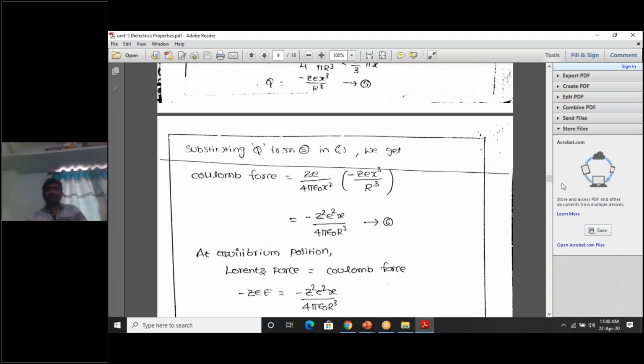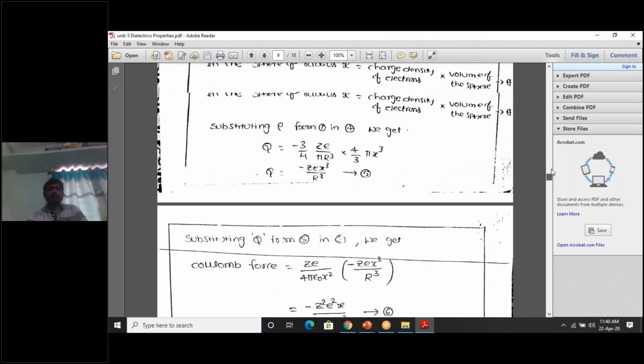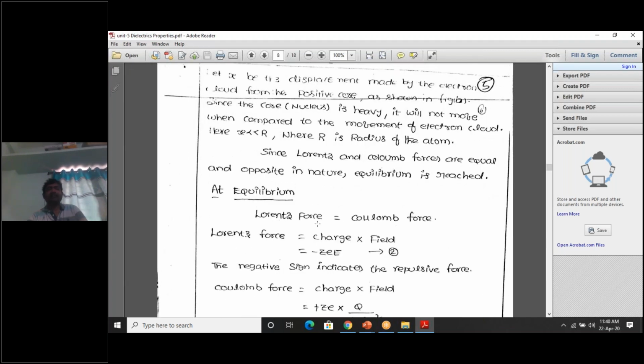At equilibrium position, we started with what concept? At equilibrium, Lorentz force, the repulsive force, is equal to the attractive force. If the attractive force increases, what happens? Plus charge and minus charge combine with each other. If the repulsive force increases, what happens? They separate and continue to separate. But at a particular situation, the positive charge and negative charge are separated by a fixed distance. This is an electric dipole. This situation is called the equilibrium situation.